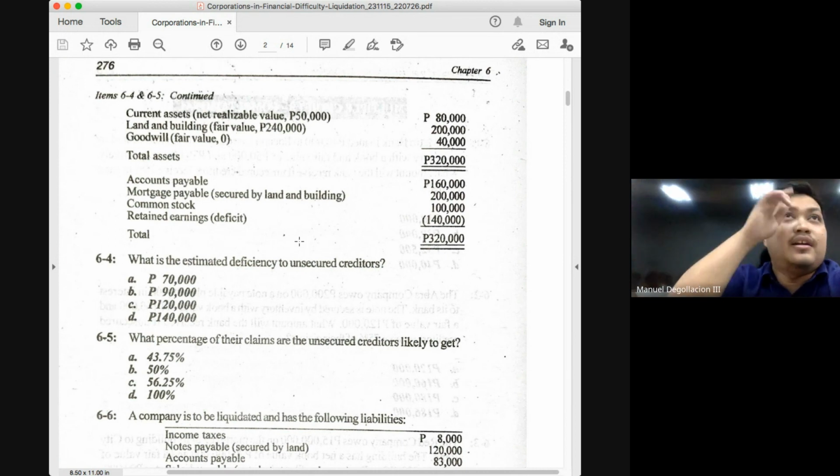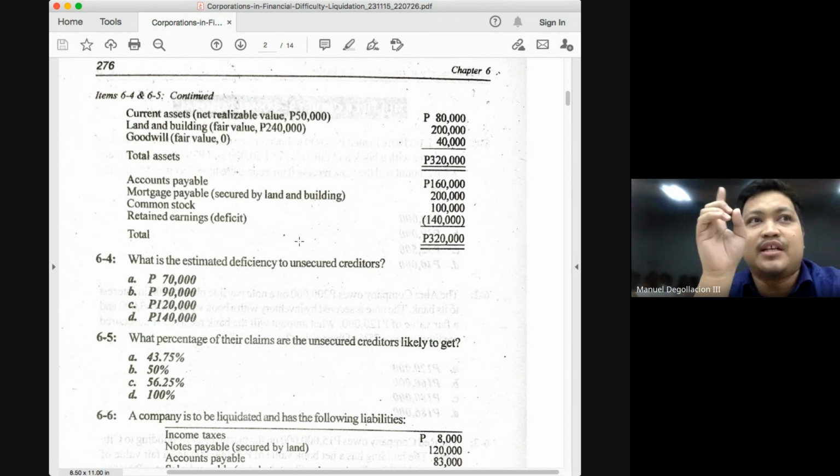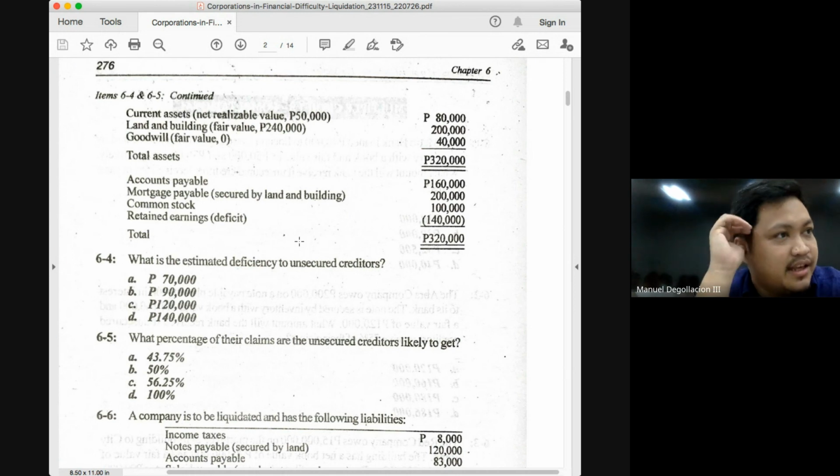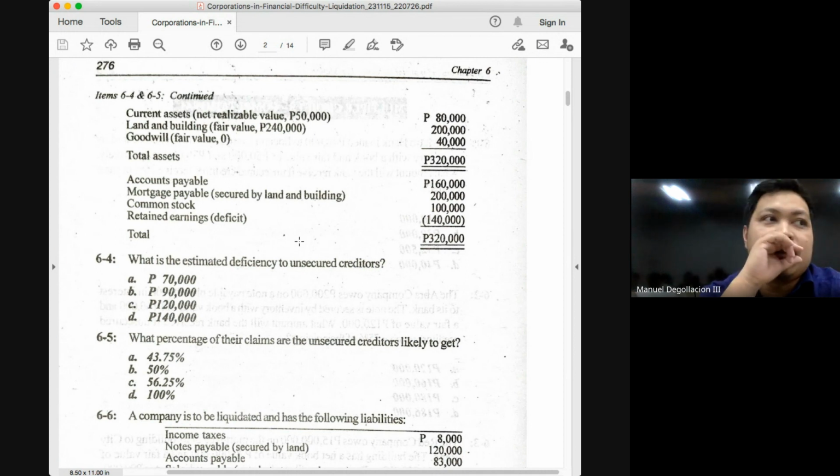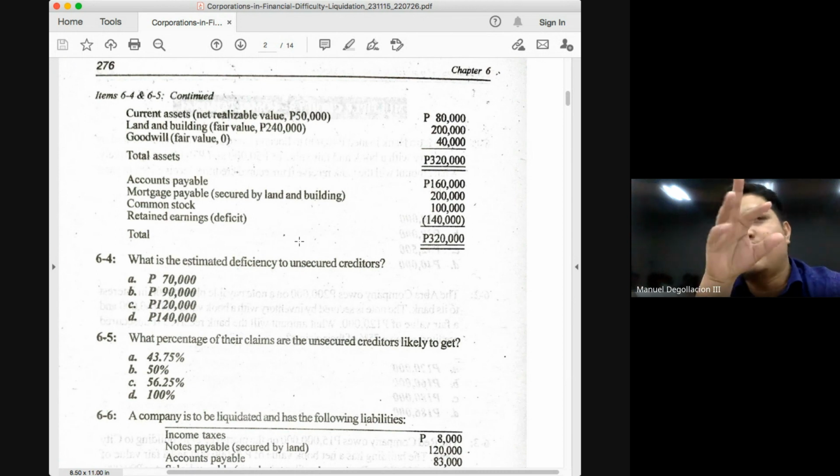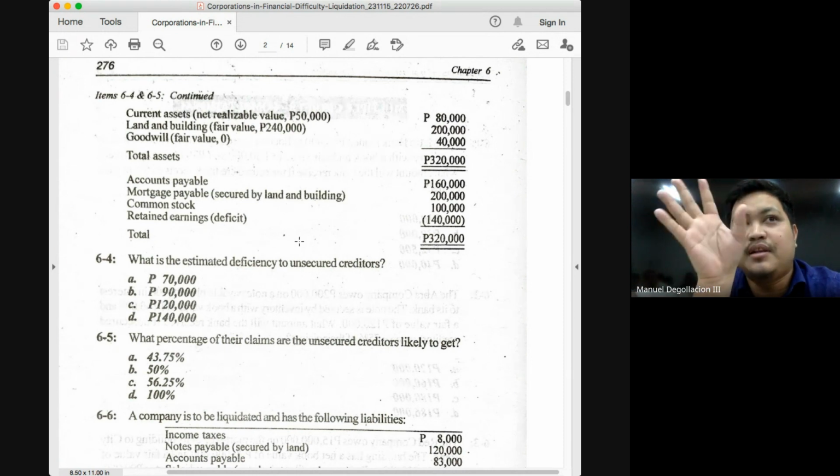So again, our numerator for our recovery rate, class, would be your free assets plus excess from fully secured liabilities minus unsecured liabilities with priority. Then in our denominator, class, diba, we started with liabilities and then we improved it to unsecured liabilities.